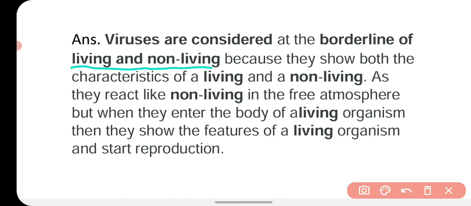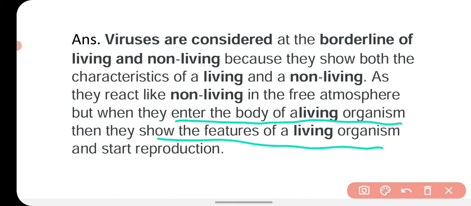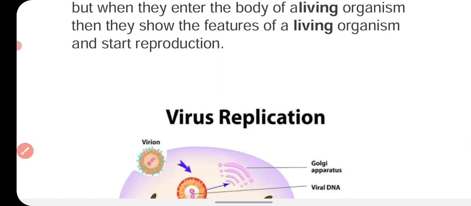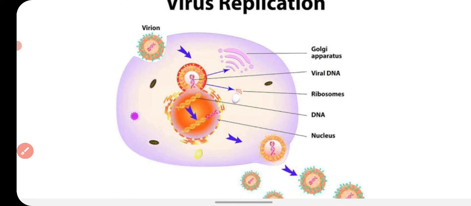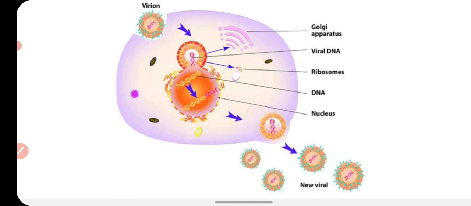When they are in the free atmosphere, they behave like non-living, and when they get into a living organism, they show the features of a living organism and start reproduction. Like you can see in this diagram, the virus is producing new viruses when it gets into a cell.